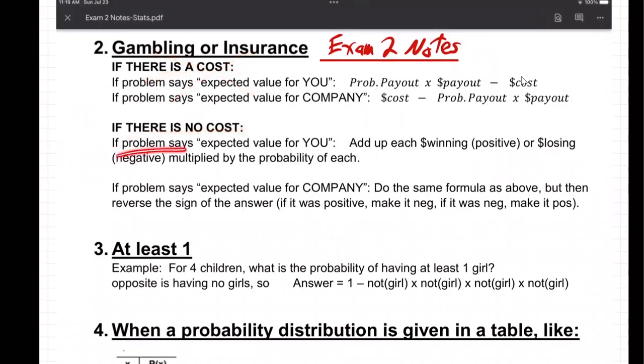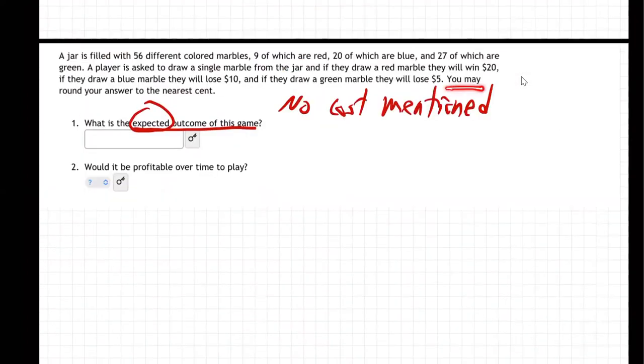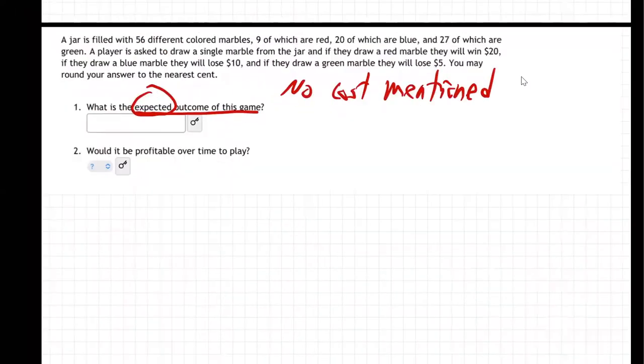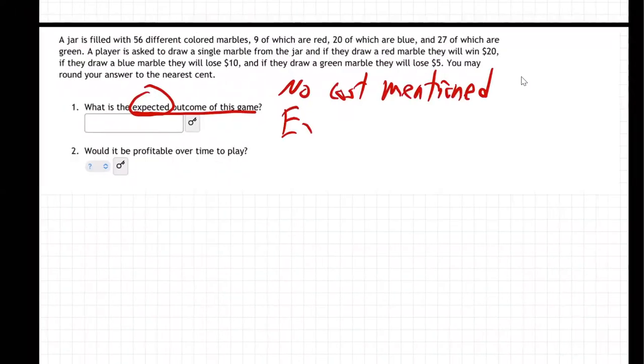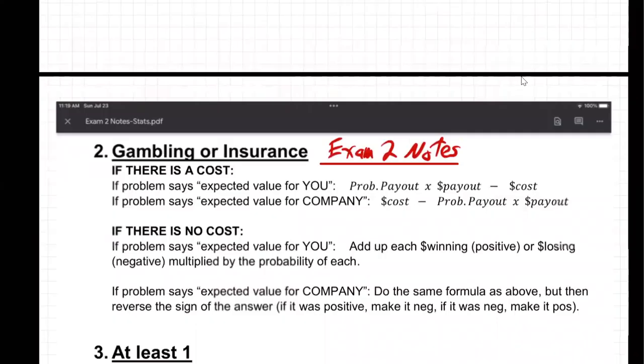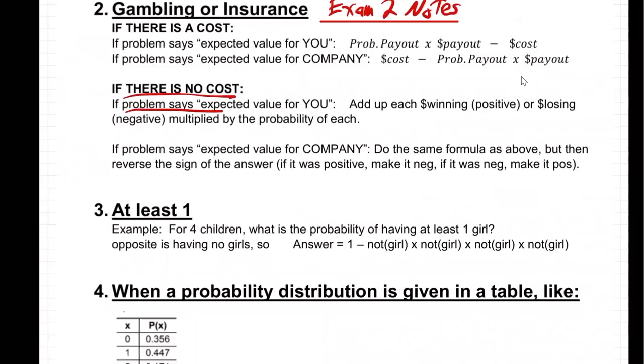If the problem says expected value for you, or if it says expected value for the company, well, it's for you on this one, right? What is the expected value of this game? Meaning for you. The player is asked, so it's all about you. No cost mentioned. Expected value for you. Okay, so here we are. No cost. Expected value for you.